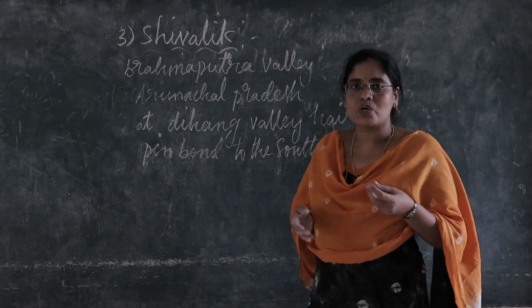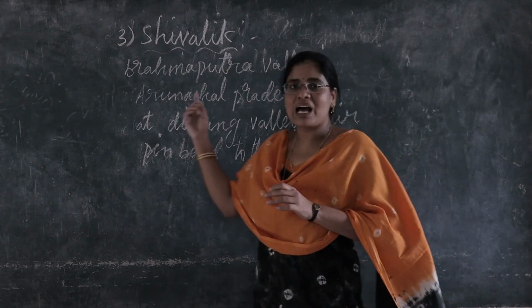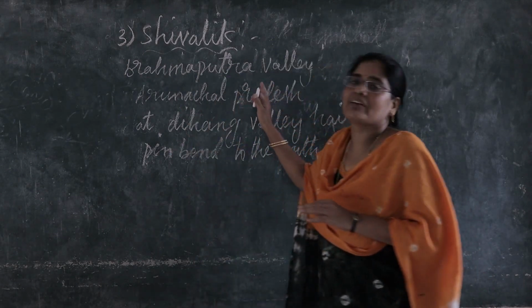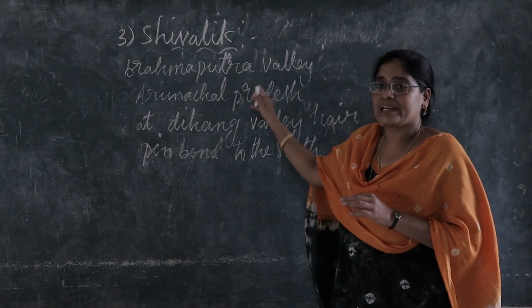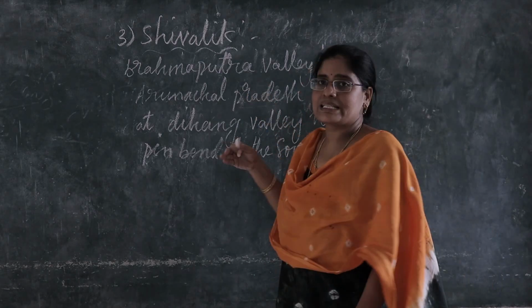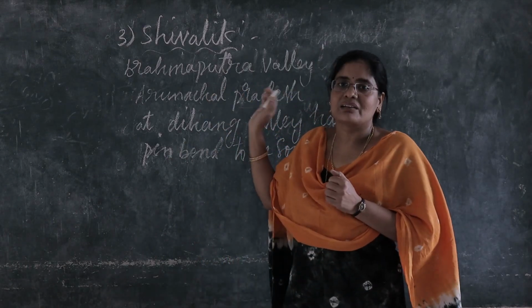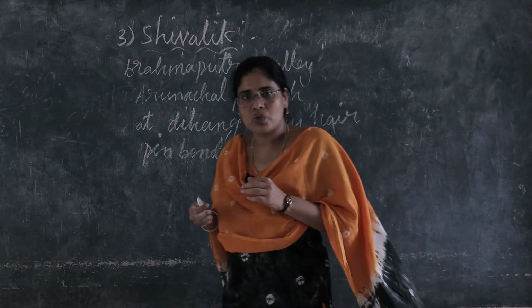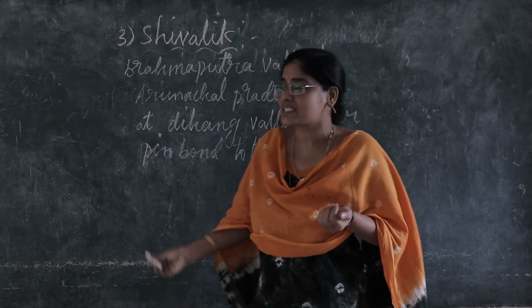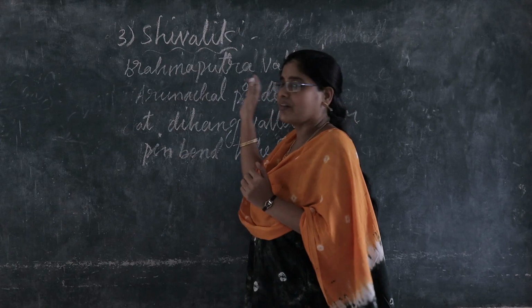The easternmost boundary of Himalayas is Brahmaputra Valley.